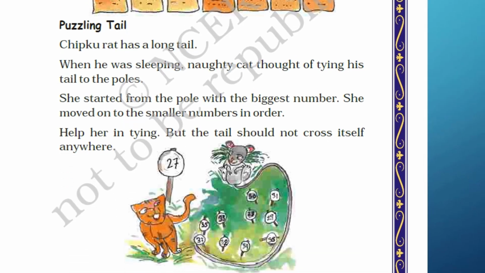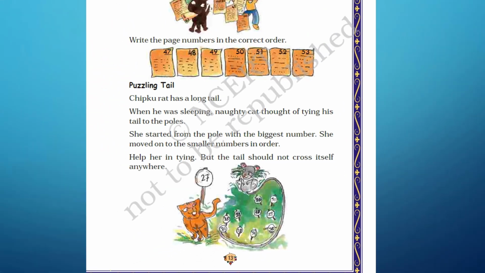Now here a puzzle is given. Chipku rat has a long tail. When he was sleeping, Naughty Cat thought of tying his tail to the poles. She started from the pole with the biggest number. She moved to the smallest number in order. Help her in tying, but the tail should not cross itself anywhere. So students, try doing it yourself. I know you can do it.